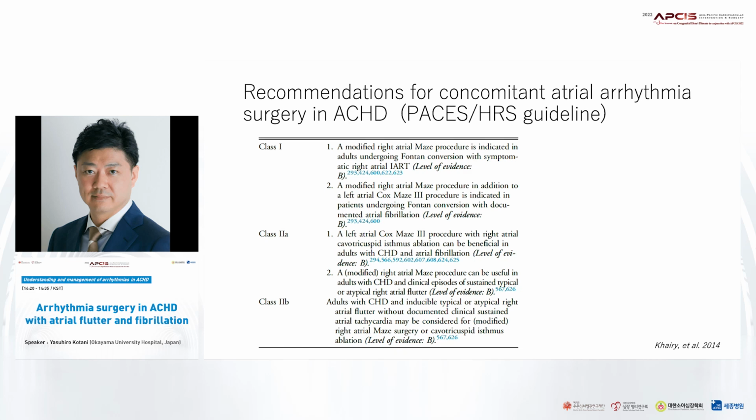This is a recommendation from the guideline. Class 1 includes a modified right atrial maze procedure in adults undergoing Fontan conversion with symptomatic right atrial reentrant tachycardia, and a modified right atrial maze procedure in addition to the left atrial Cox maze 3 procedure in patients undergoing Fontan conversion with documented atrial fibrillation. However, atrial arrhythmia surgery in other forms of ACHD is not well discussed in the guideline.